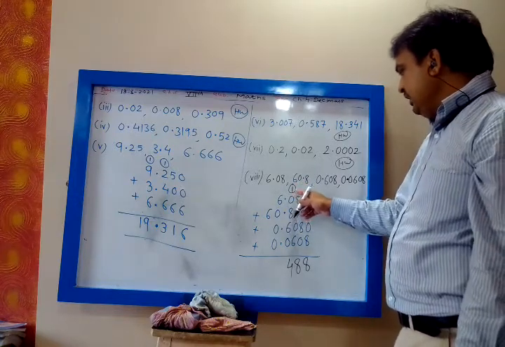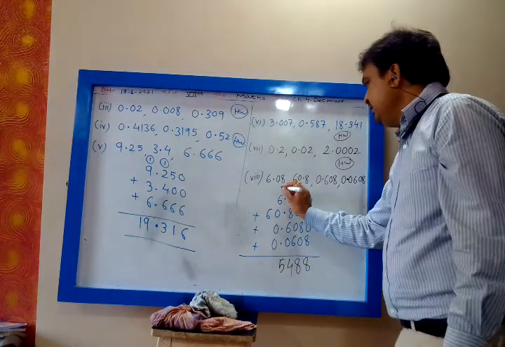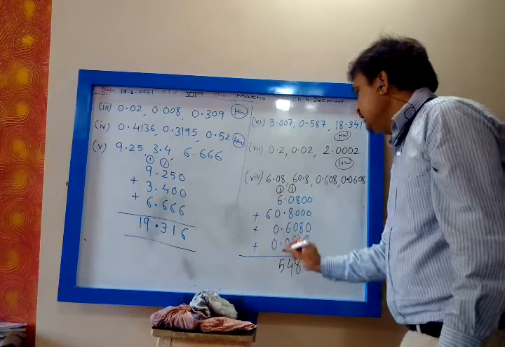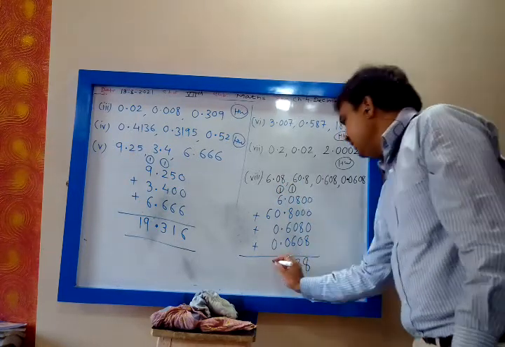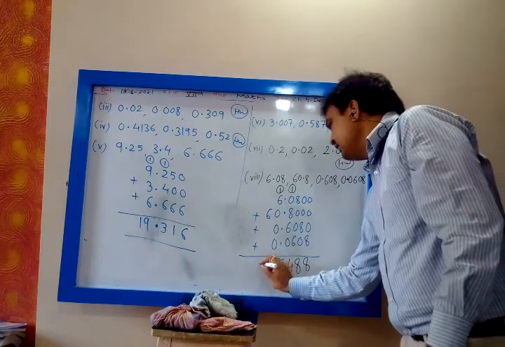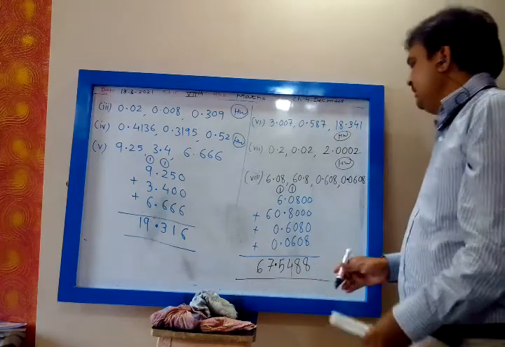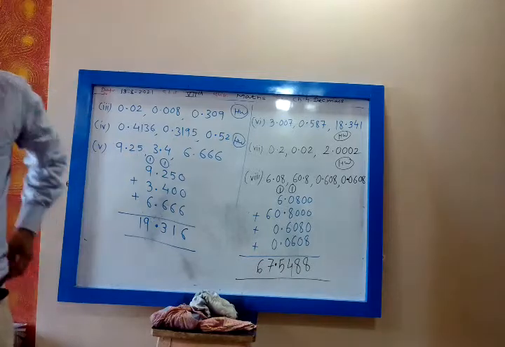Then 8 plus 1 is 9, 9 plus 6 is 15, 1 is carried across the decimal. Then 1 plus 6 is 7, then 6 plus nothing gives 6. 67.5488.